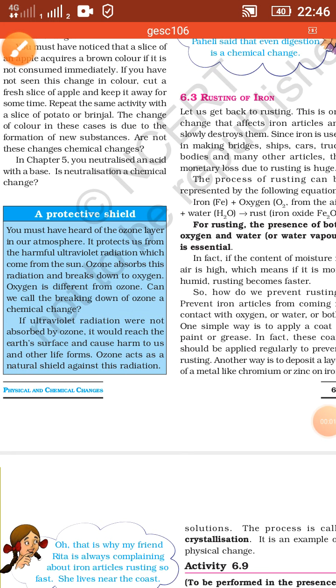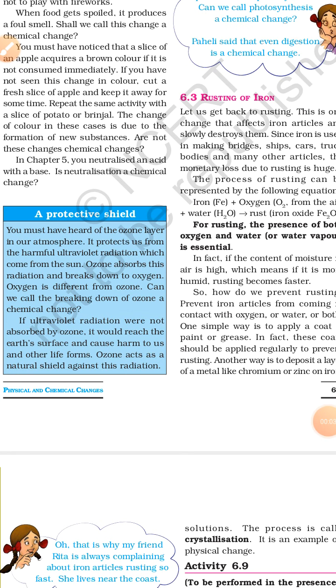Hello guys, today we are going to study the next topic of the chapter, physical and chemical changes. As you know, in the previous video we studied physical changes, its activities, and chemical changes and its activities. Then we also studied when we can say this is a chemical change, when the chemical reaction is completed, like a sound is produced, smell is coming out, and gas is released. This we have already studied.